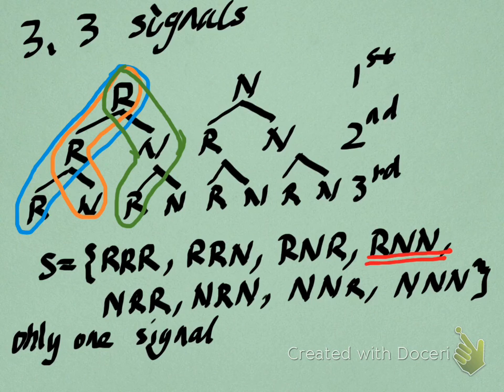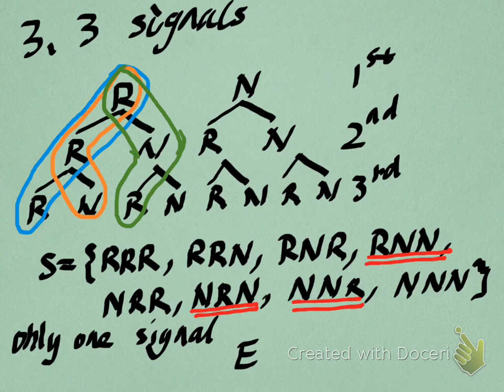And then the next outcome that has only one R is NRN, and the last one is NNR. So these three outcomes satisfy our requirement of only receiving one signal. These are the elements in our event.